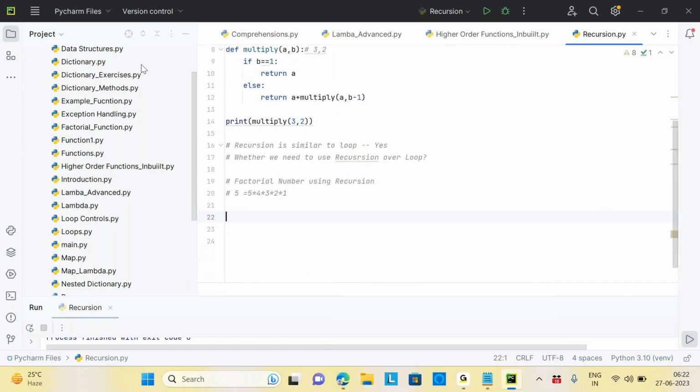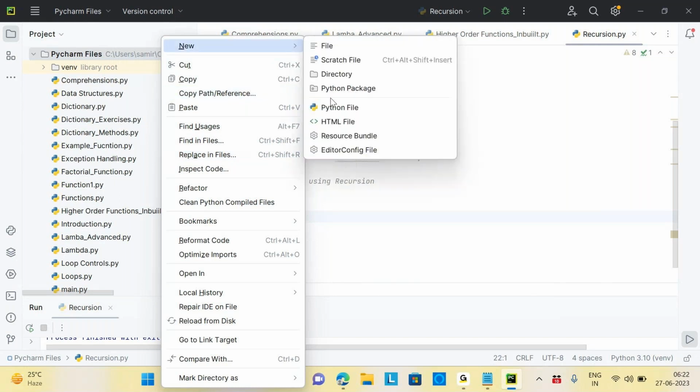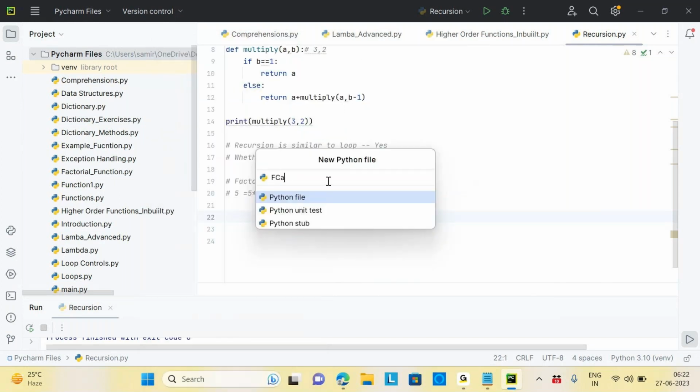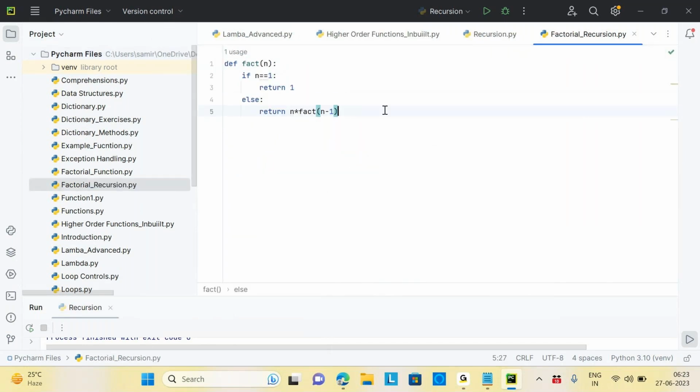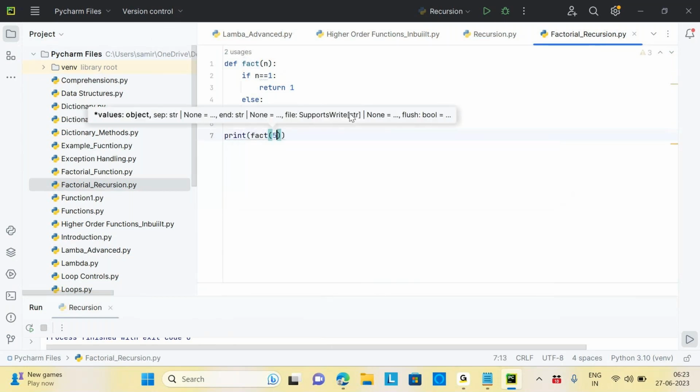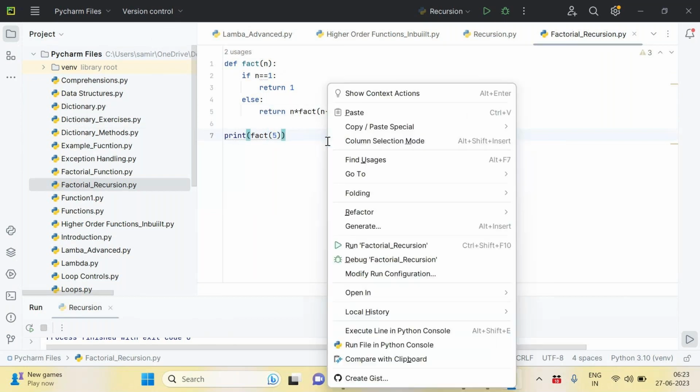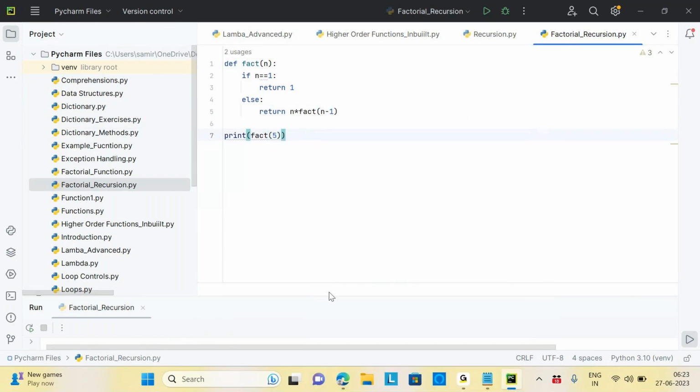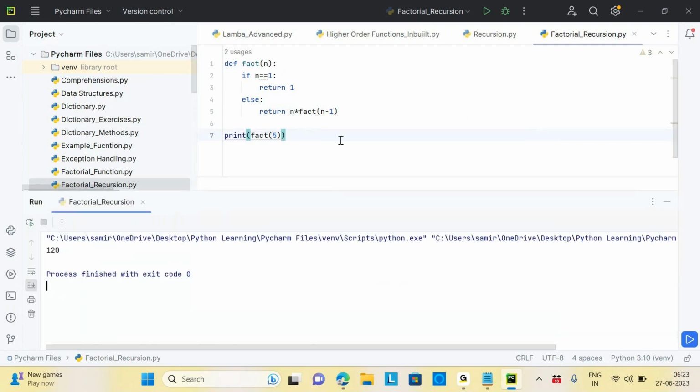Let's take it to another file. Okay, so now here the same thing. We are calling the same function with n minus 1. So it will be like 5 into 4 into 3 into 1. So like that the logic would work.